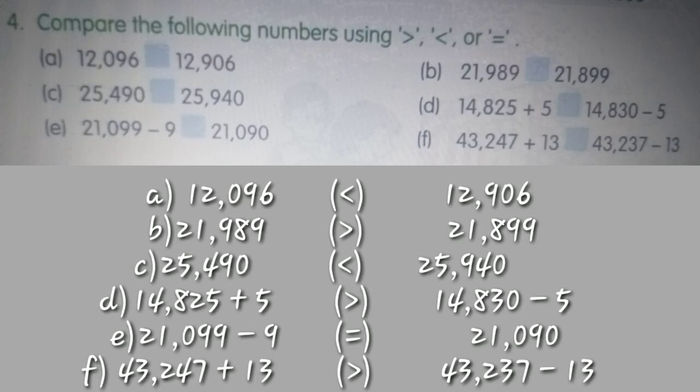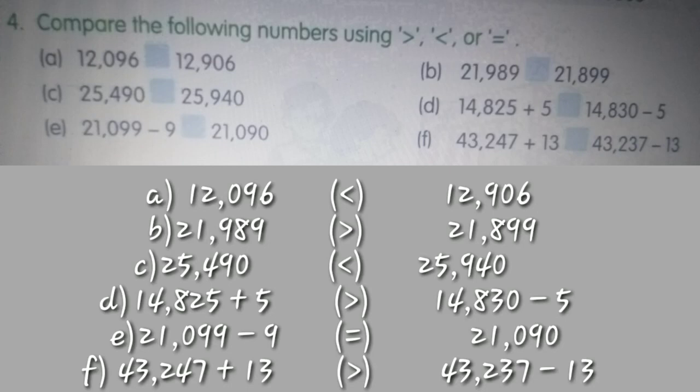So 25940 will be greater. The next part is 14825 plus 5 and 14830 minus 5. If we add 5 to 14,825, we will get the answer 14,830. However, if we subtract 5 from 14,830, we get the answer 14,825. Therefore, the number on the left hand side will be greater.